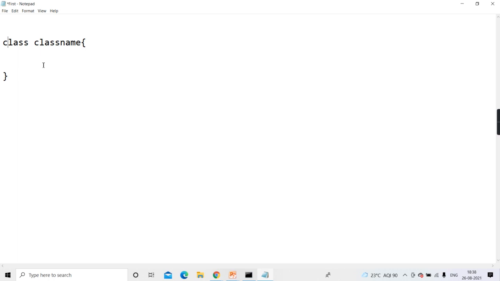So keyword class, then the class name, and the entire definition of that class will be within open brace, close brace. And within that class body, there will be data plus methods. Getting? Now methods means functions, but they are within the class, therefore we should call them methods.